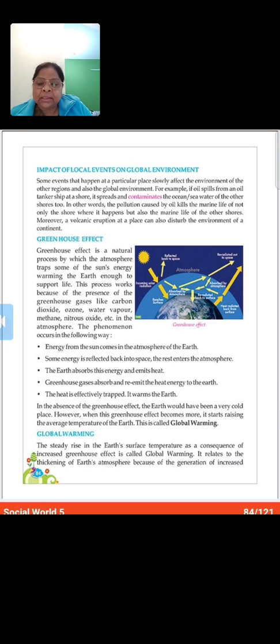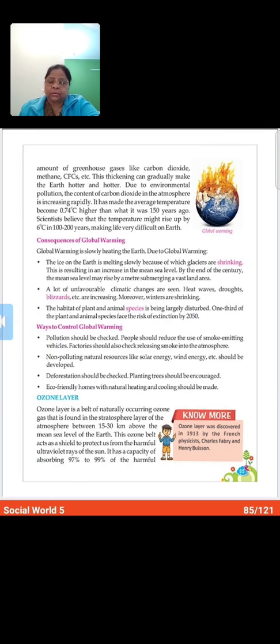Scientists believe that the temperature might rise up to 6 degrees Celsius in 100 to 200 years, making life very difficult on Earth. See, if we are not able to bear this heat today, how are we going to bear this heat?